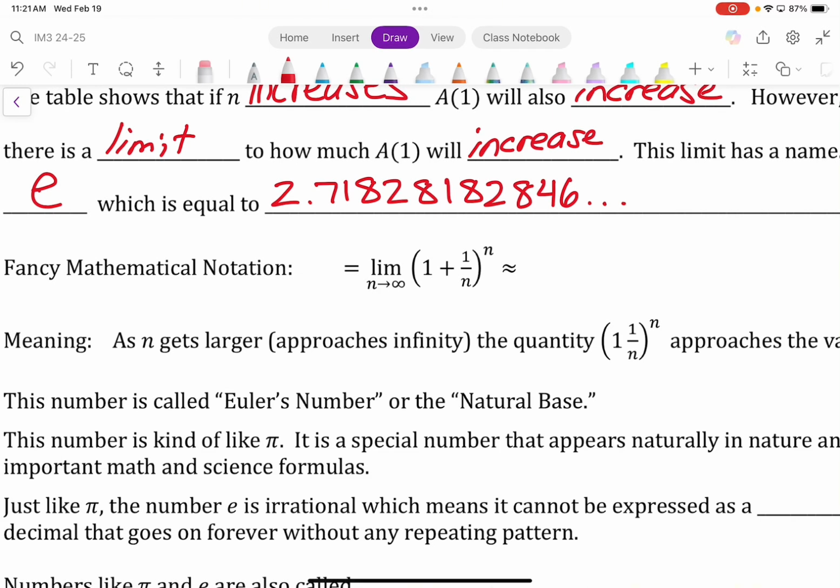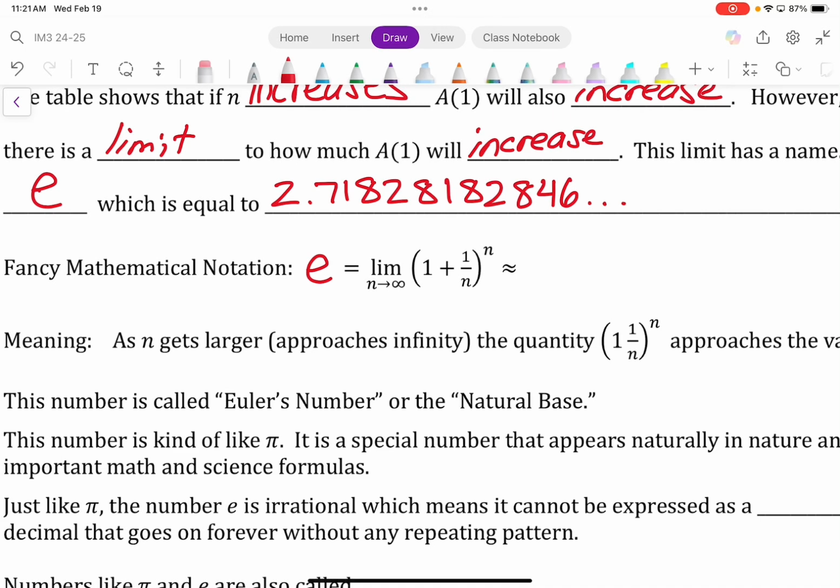Now, here is some fancy mathematical notation for you guys. What we're saying is that the number e, the natural base, is equal to the following, as we compound the interest infinitely many times. That's what it means.